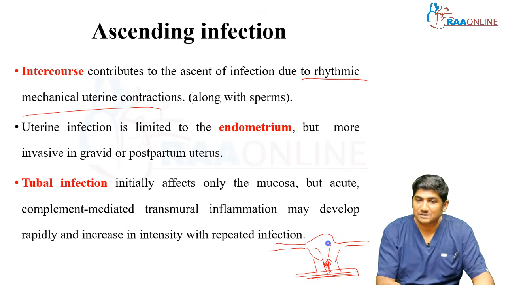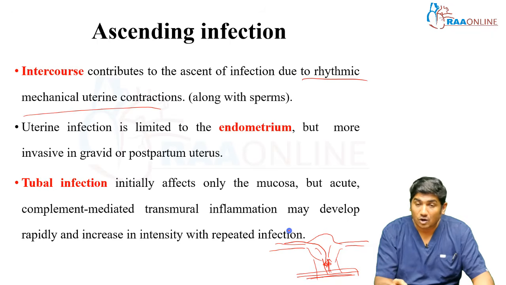And if the bacteria gain access to the tubes, it affects only the mucosal layer. But if it's a recurrent infection or in immunocompromised patients, this inflammation can go through the walls of the tubes, causing severe inflammation.